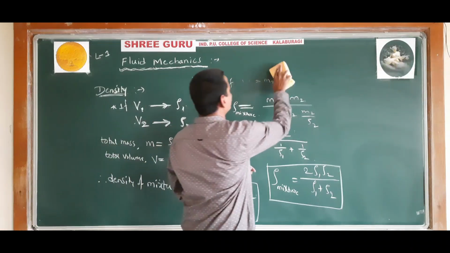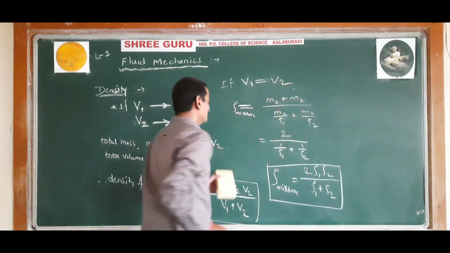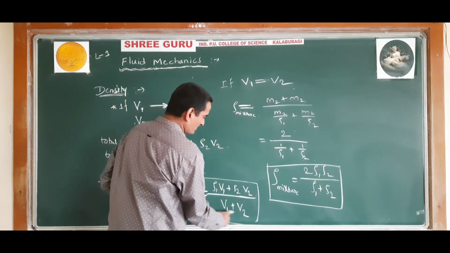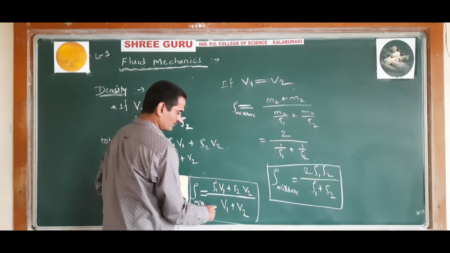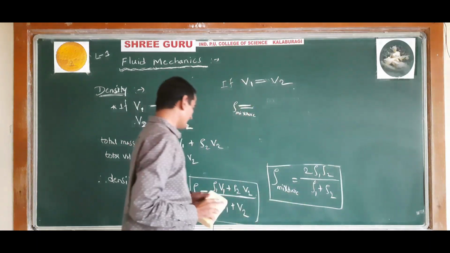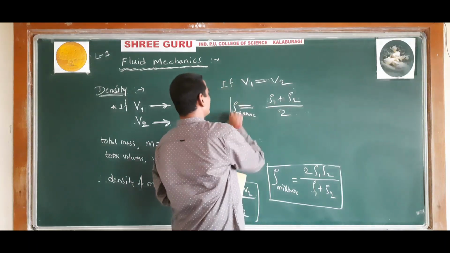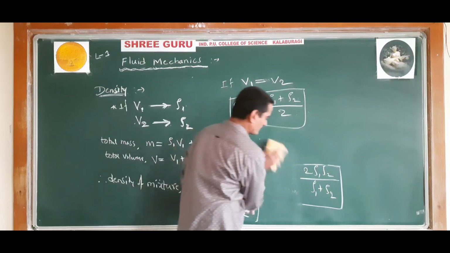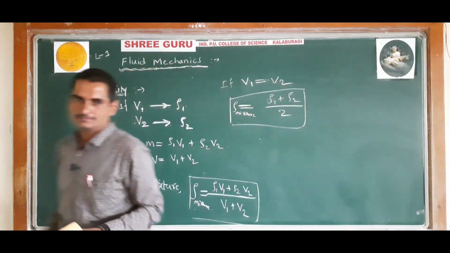Further, if the volumes of both the liquids are the same, V1 is equal to V2, then substitute V2 plus V2, 2V2, and V2 is common in numerator and denominator, so it will get cancelled. So you will get the density of the mixture as rho 1 plus rho 2 divided by 2. This is how you can calculate it if the volumes are known and the masses are not known.